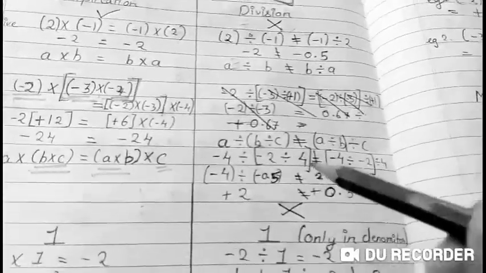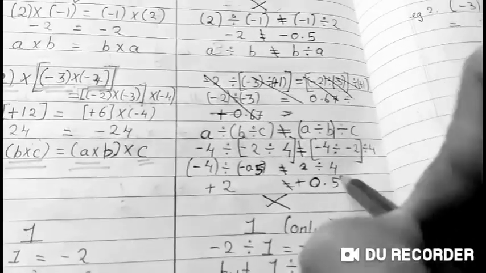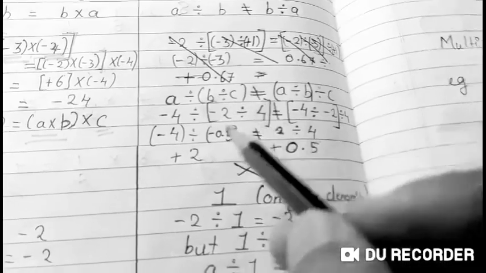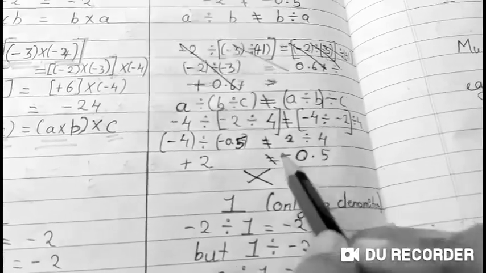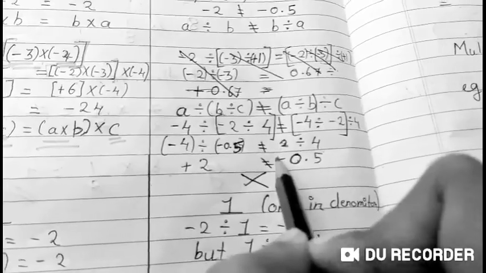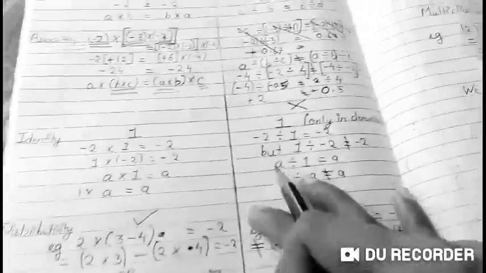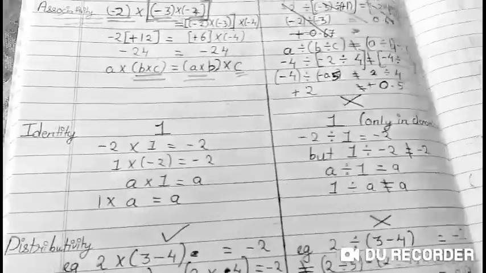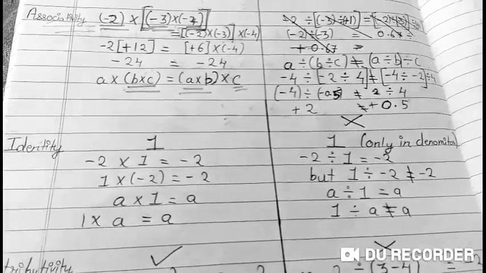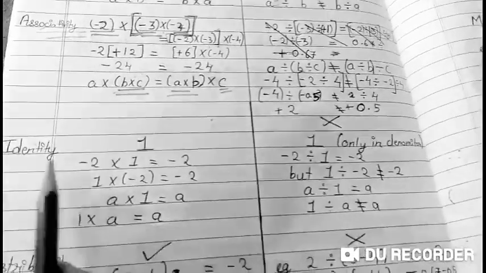Similarly, associativity is not applicable to division. If you change the partners, the answer does not remain the same. Division does not follow associativity. Now again identity. You can check out the example in detail afterwards. If you want, please screenshot it and check out the example.